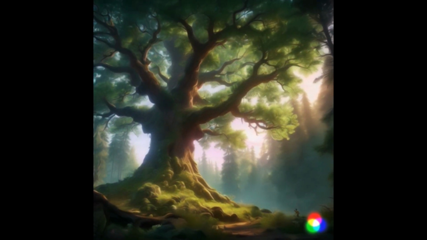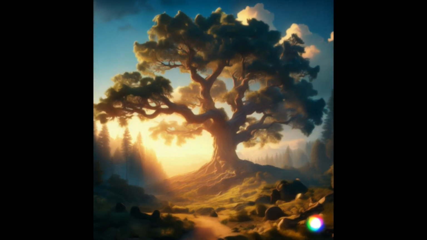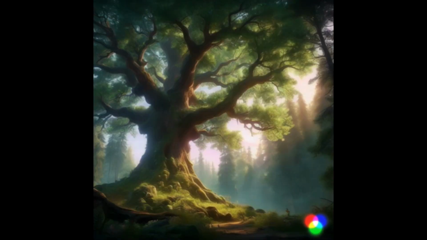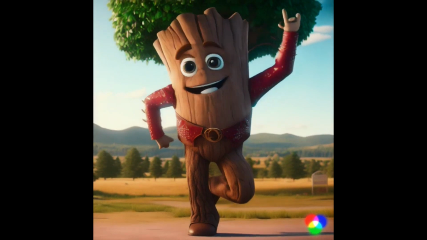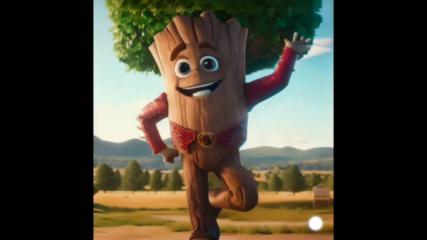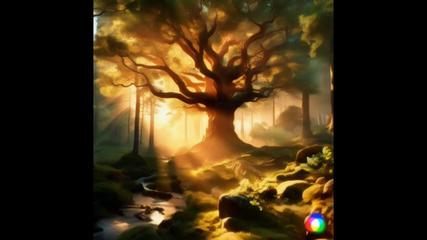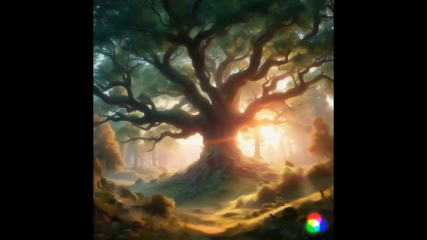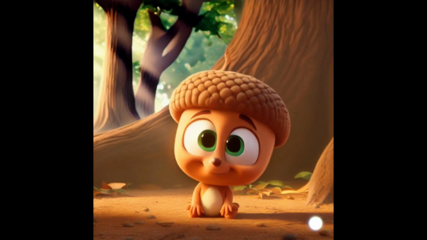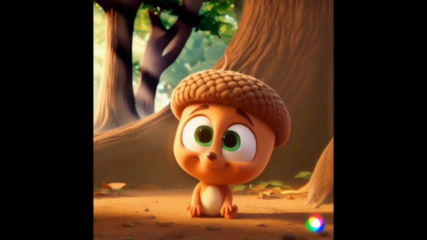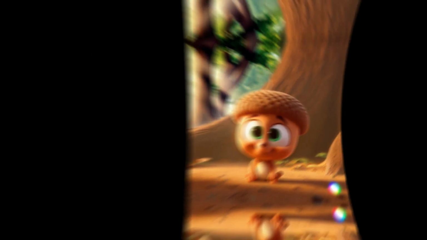Summer was here, and Andy had grown into a small sapling. He was thrilled, but knew he had a long way to go. Autumn leaves fell, and Andy had grown taller. He felt stronger and more confident. Years passed, and Andy had become a mighty oak tree, just as he had dreamed. Now, he provided shelter to birds and animals. Andy proved that no matter how small you start, with perseverance and courage, you can achieve your dreams.